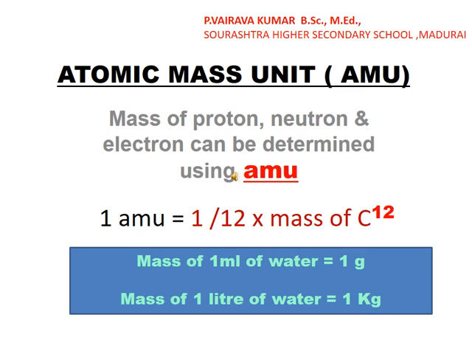To find it, there is a formula: one atomic mass unit is equal to 1 by 12 into the mass of carbon, that is C12.